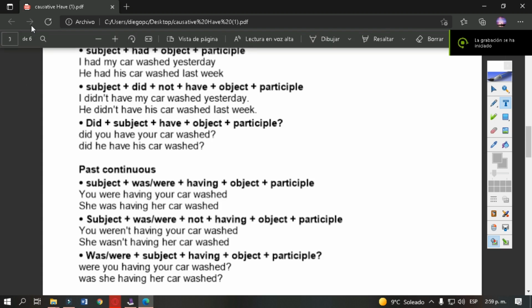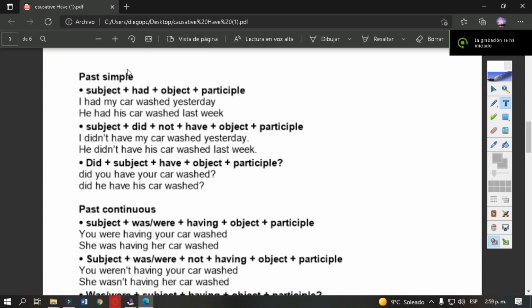For past tenses, sorry, we are going to start with past simple. Yes, we need a subject, had, because it is the causative verb have in the past, the object, and the past participle. I, the subject, had, the verb in the past. My car, the object, washed, the action in past participle. And yesterday is telling me that the action is in the past.